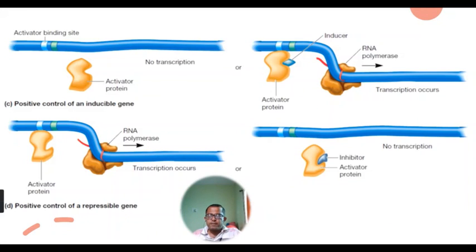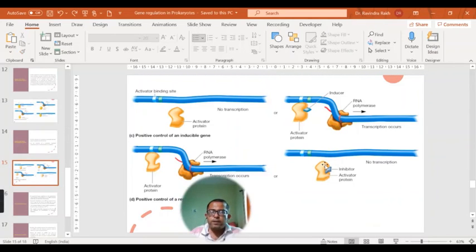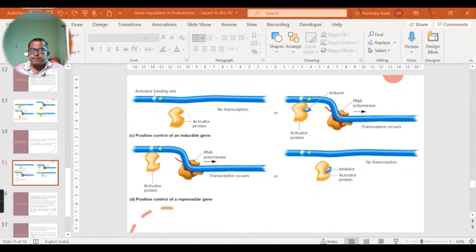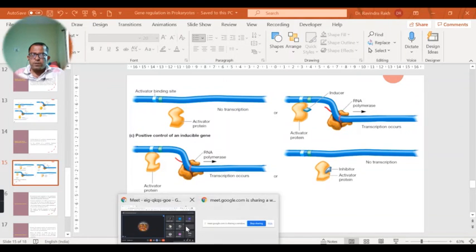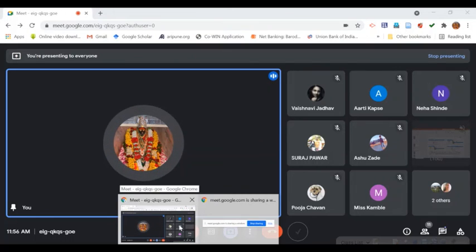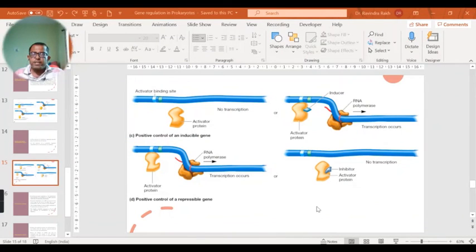So these are the gene regulation mechanisms at the transcription level. These bacteria control their gene regulation at the transcription level by using these two processes, positive regulation and negative regulation. And by this system, they are capable of controlling gene expression in the case of inducible genes and repressible genes. So that's it for